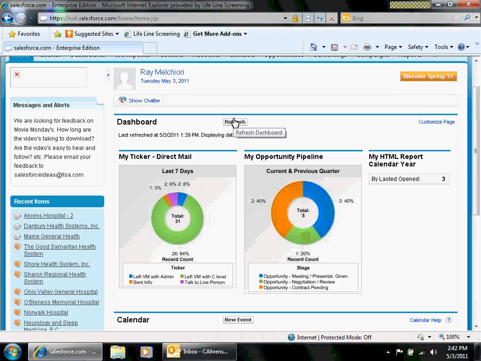Here's your refresh button. You can also see my opportunity pipeline, and you can see my HTML report based off of the calendar year, and it's sorted by the last time it was opened. I probably spelled that wrong. Actually, I did spell it wrong. So I'll go back in and change that.